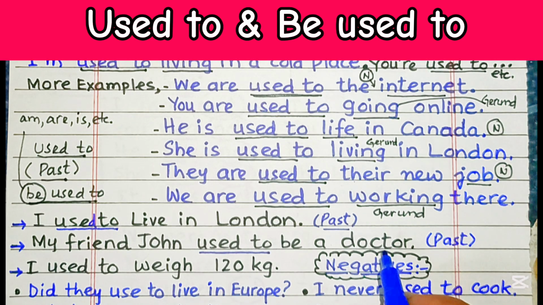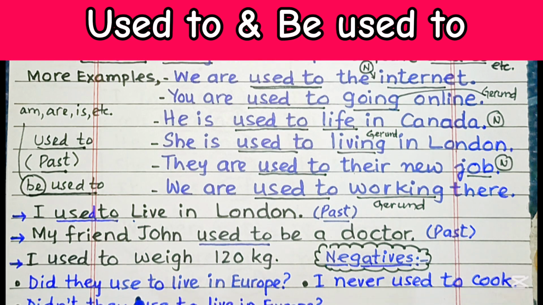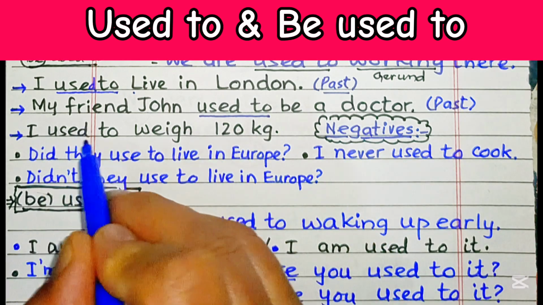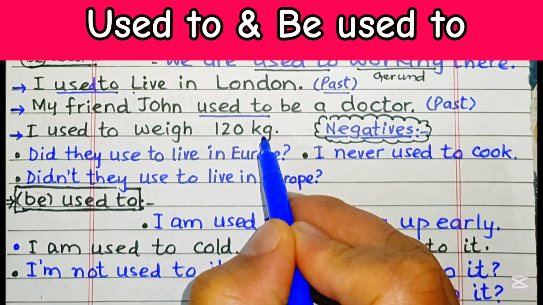Notice that the main verb is be in all these examples, and this is for the past. Used to and used to be. The main verb over here, we can see, is in the past. I used to weigh 120 kilogram.